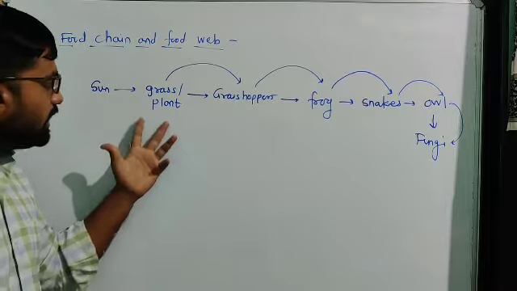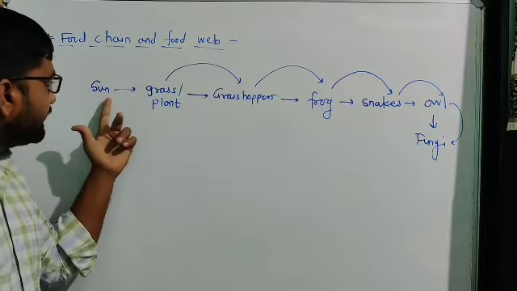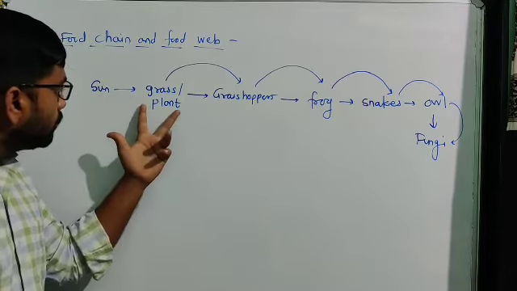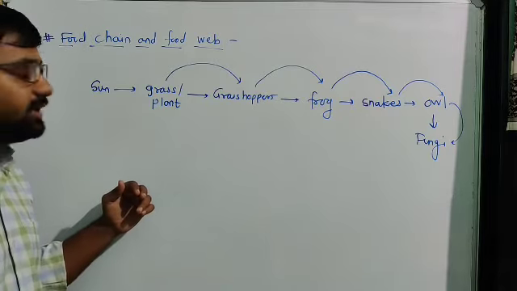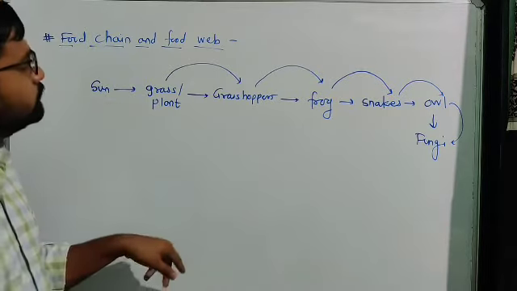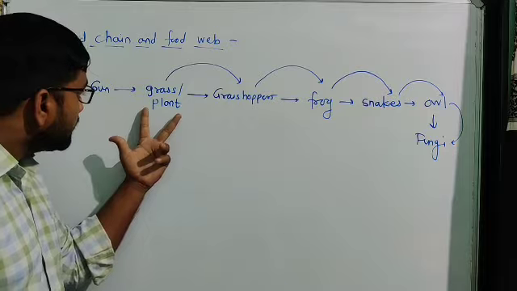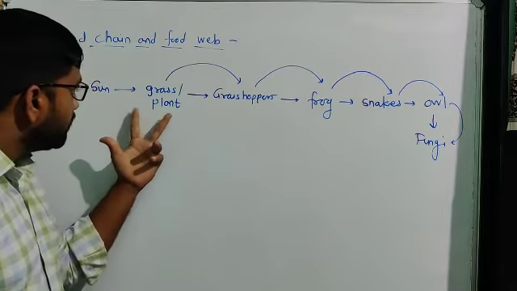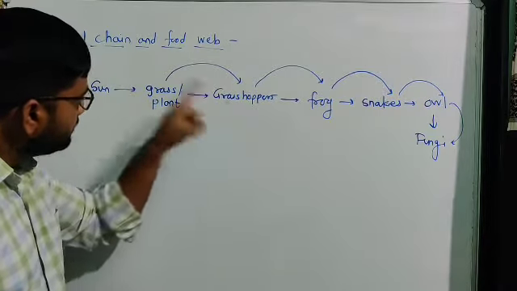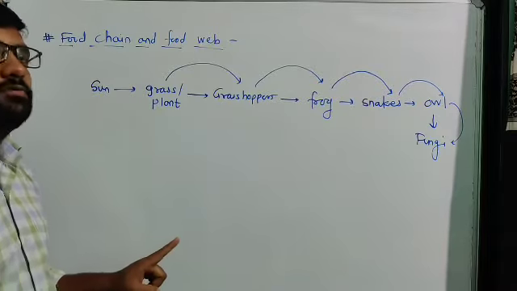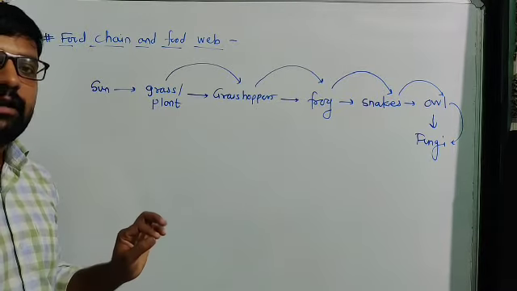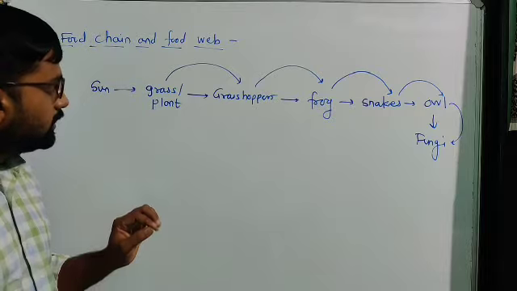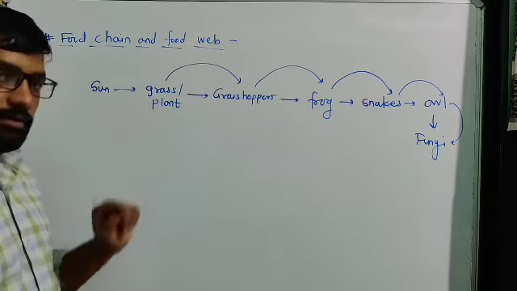With the help of sunlight, photosynthesis is carried out in the plants. That produced energy is directly used by grasshoppers, which eat the small leaves of the grass or plant.